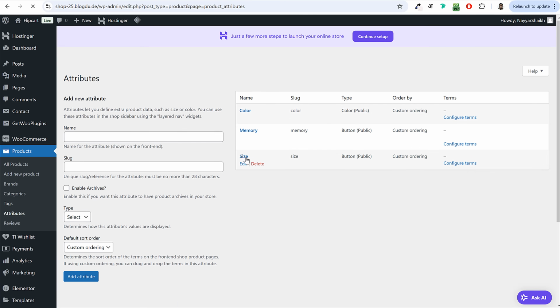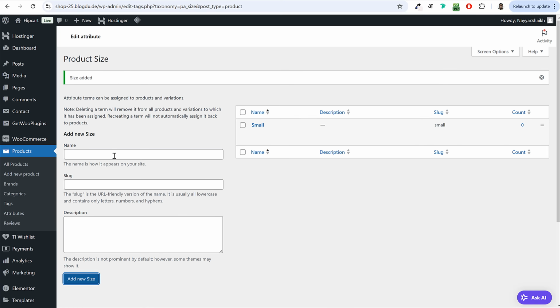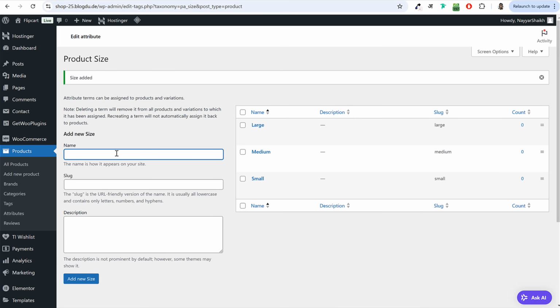Now let's start with size. Besides size, you will see this text which says configure terms. Click on that. Now you just need to add different sizes. For example, I'll add small, click on add new size. Then I'll add medium, add new size, large, add new size. Then you can add XL, XXL, all those sizes. Again come back to attributes.